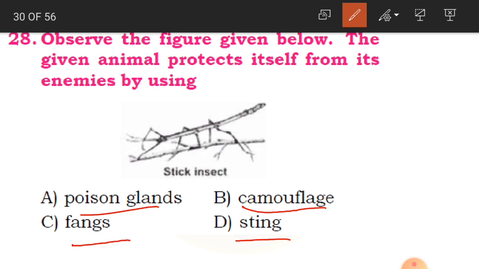So, and what does that feature named as? It is camouflage. Okay, camouflage. So this B option is the correct one.